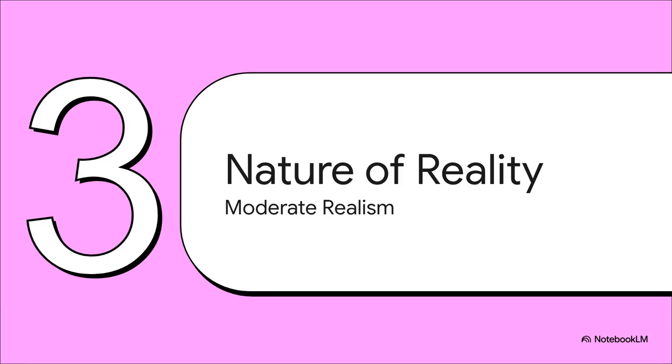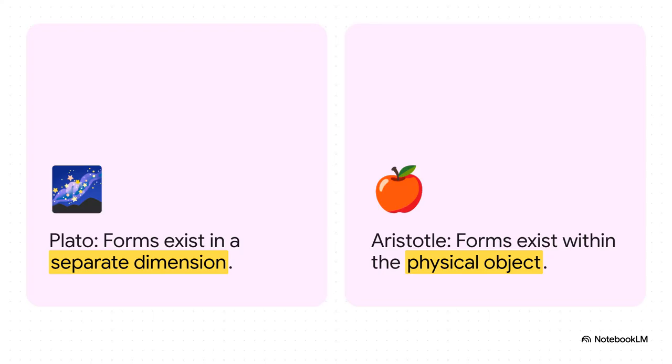Section 3. The nature of reality, metaphysics, and moderate realism. Let's see how these rules of logic build into the rules of existence itself, diving into a field he called first philosophy, which we now call metaphysics. This is where things get really interesting, because it marks a dramatic intellectual rebellion against his master, Plato.